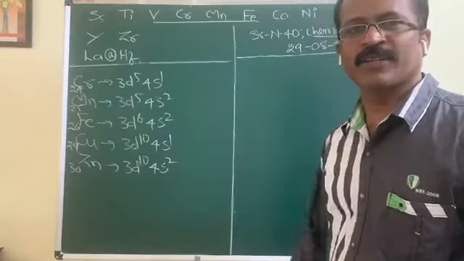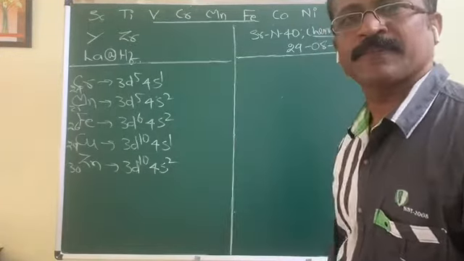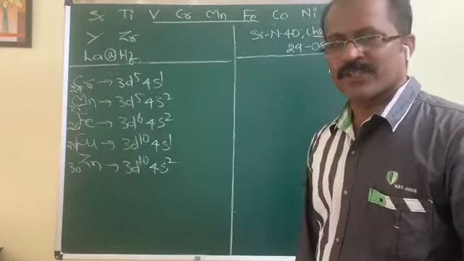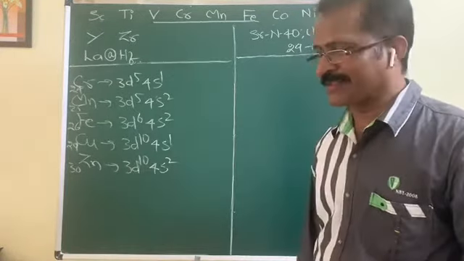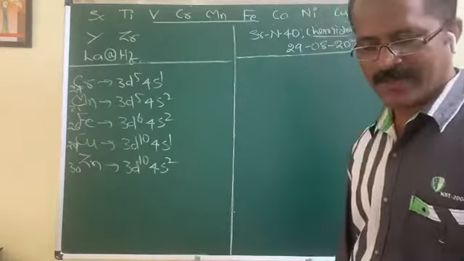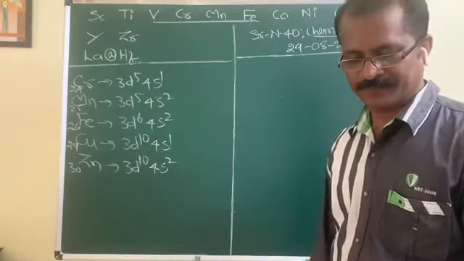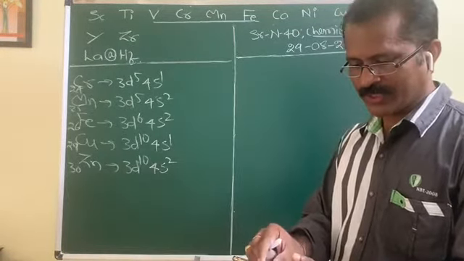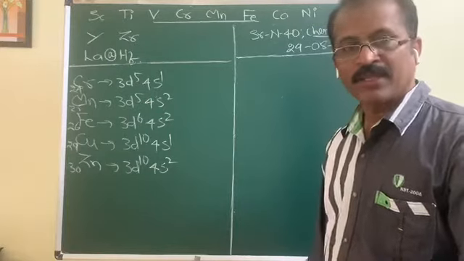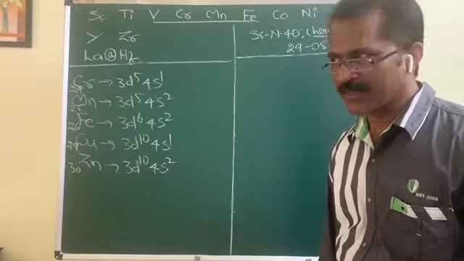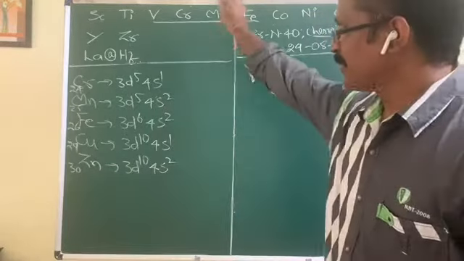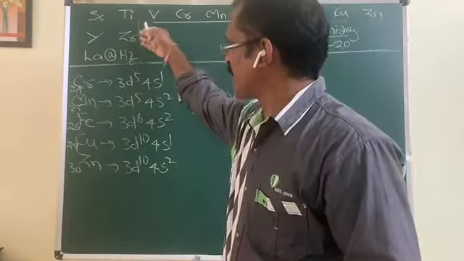In this assignment, we are going to discuss transition elements general properties. Based on that one assignment, particularly it is dedicated to their ionization potential. Transition elements ionization potential. Here first question, IP of zirconium is given and it is asking you the IP of hafnium. These are present in this fourth B group.